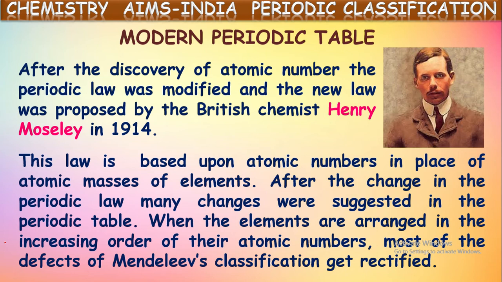For example, take the position of hydrogen, where Mendeleev's periodic table failed or had some defect. He was in confusion whether to place hydrogen along with the first group elements or along with the seventh group elements. So he proposed two places for hydrogen, which we can say is one of the drawbacks of Mendeleev's periodic table, isn't it?